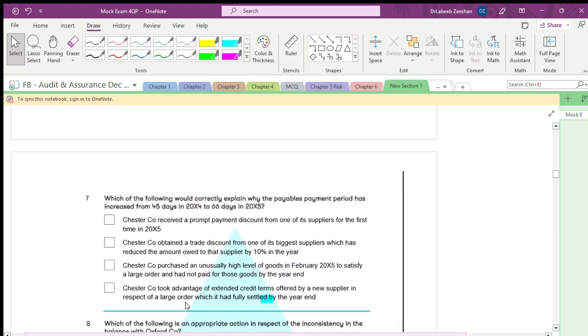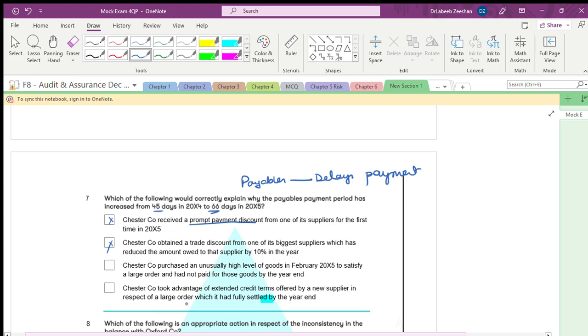Fine. Now, which of the following correctly explains why payables have increased? Payables increase in only one case, when you delay payment. Chester received a prompt payment discount from one of the suppliers. When we receive a prompt payment discount for the first time, it will not happen. Chester obtained a trade discount from one of the suppliers, which reduced the amount owed to that supplier. But if you have obtained a trade discount, definitely the assumption is we will pay.